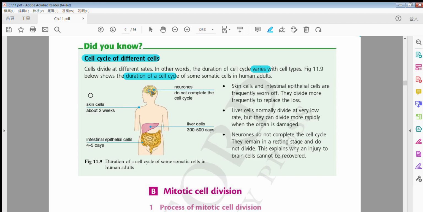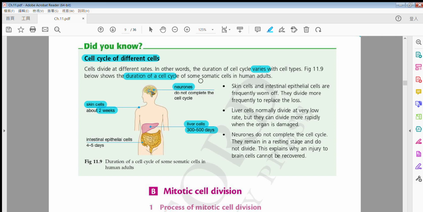So for example, the skin cell. You go to bath often and you will scrub some dead skin cells off very easily, right? So they replace quite quickly, about 2 weeks. But look at this one, the liver cell. It takes a very long time, normally 300 to 500 days.